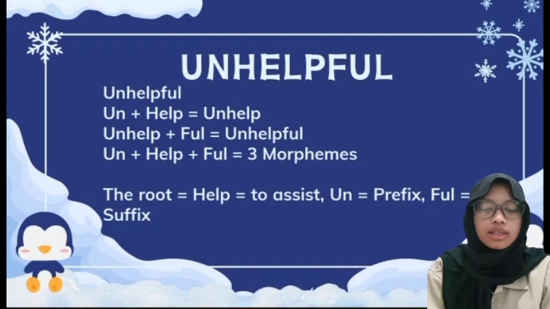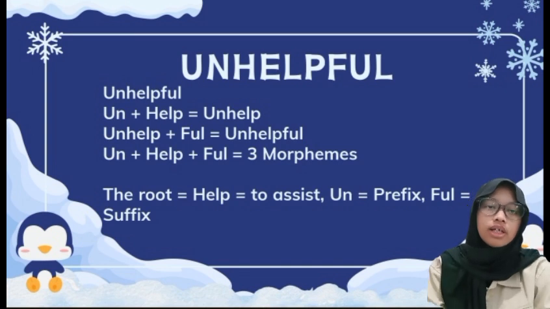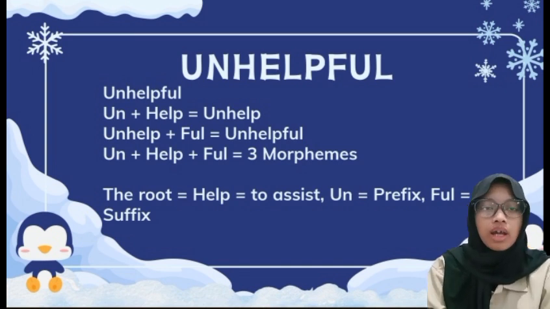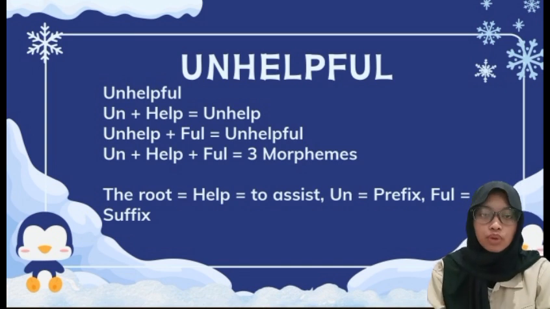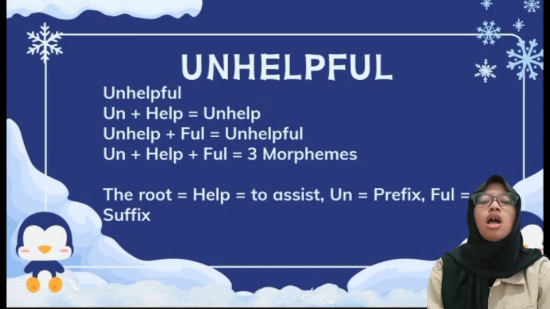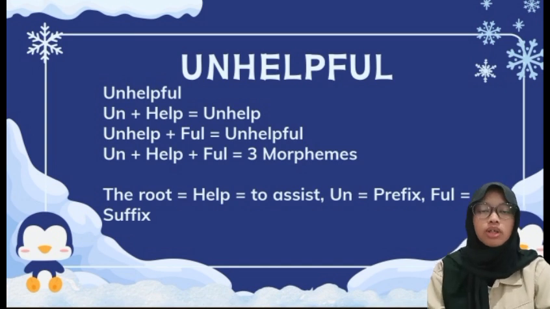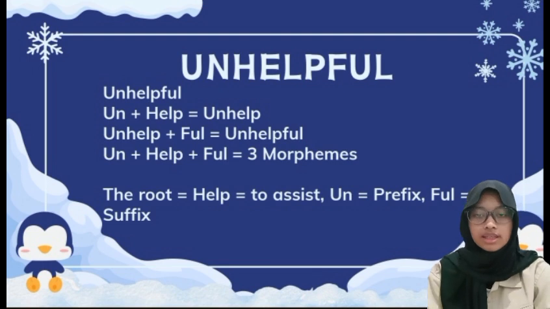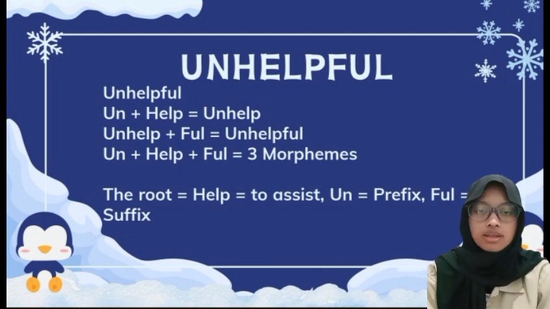The morpheme cutting of unhelpful is un plus help became unhelp, unhelp plus full became unhelpful: un plus help plus full. There are three morphemes. The root is help, which means to assist, un as prefix and full as suffix.